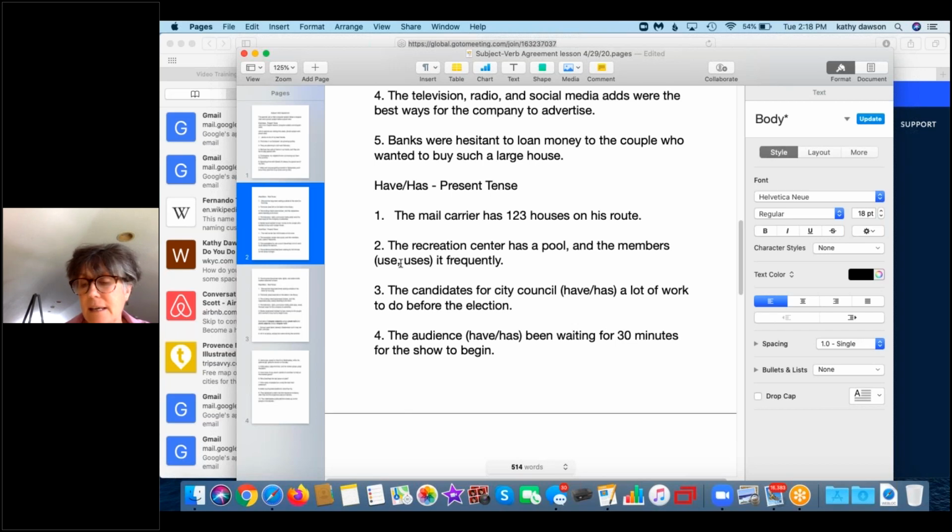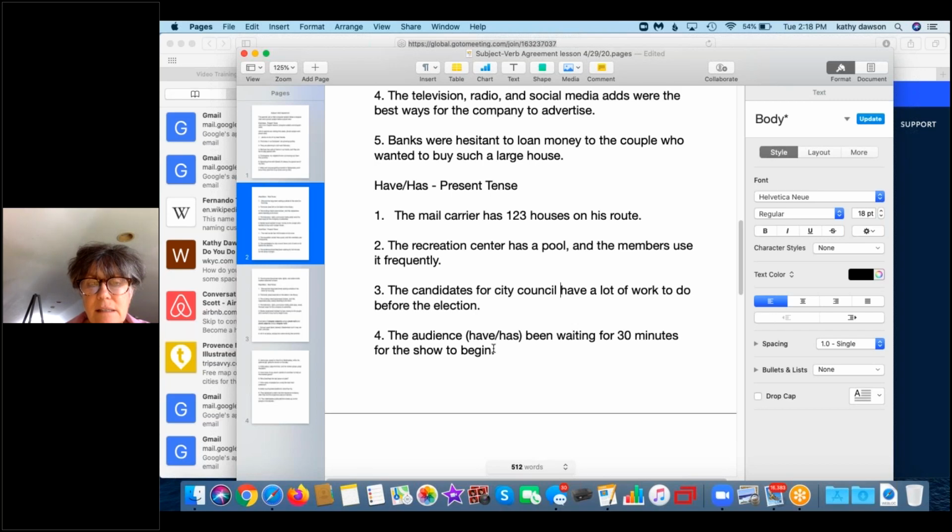So this is an example of a plural subject and a plural verb. The candidates for city council have a lot of work to do before the election. So candidates is plural, so you want to use the plural verb, which is have: have a lot of work to do before the election.